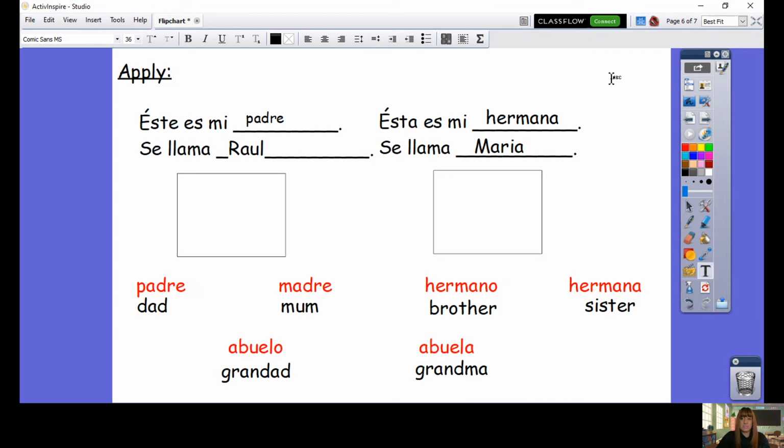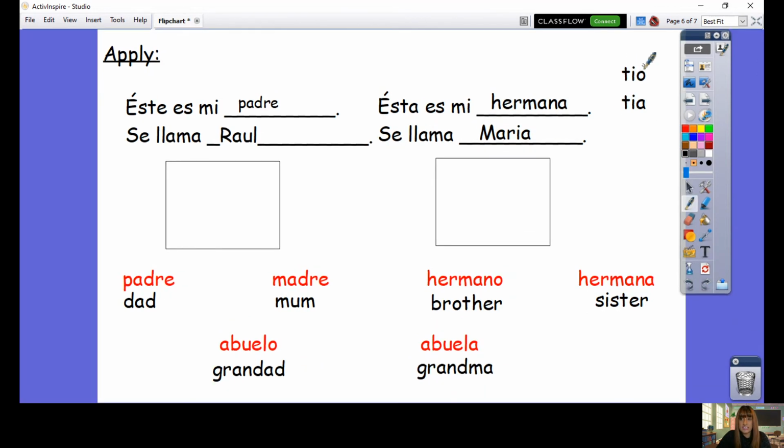If you want to, for example, do your uncle, you would say mi tío. Okay. If you want to do auntie, that would be tía. So I could say este es mi tío. This is my uncle. If I want to do my auntie, esta es mi tía. And there is just an accent on the i there.